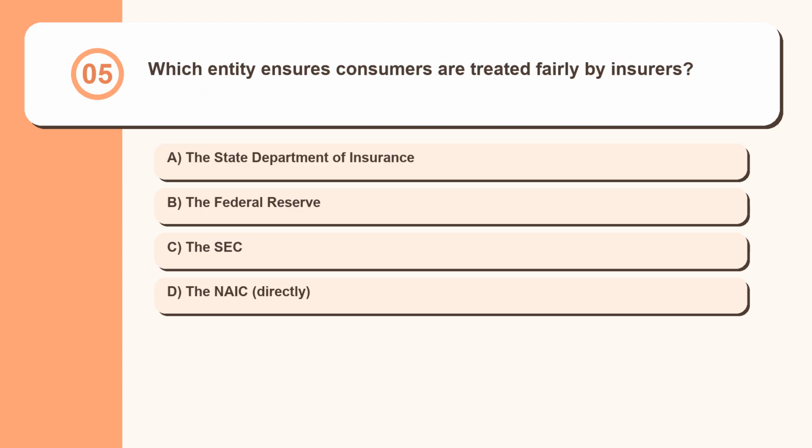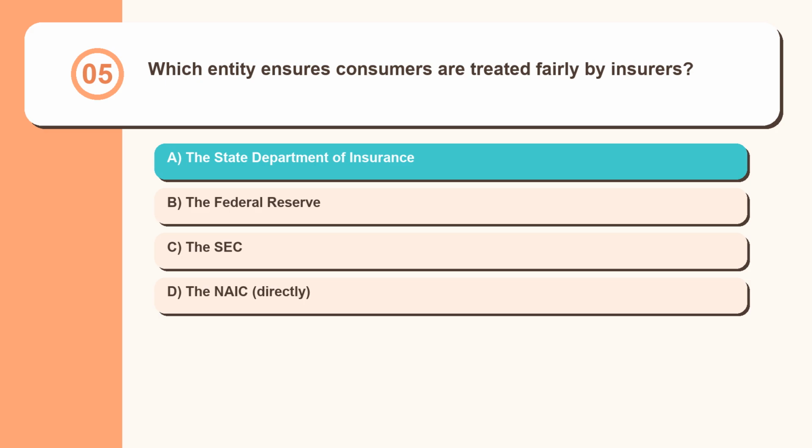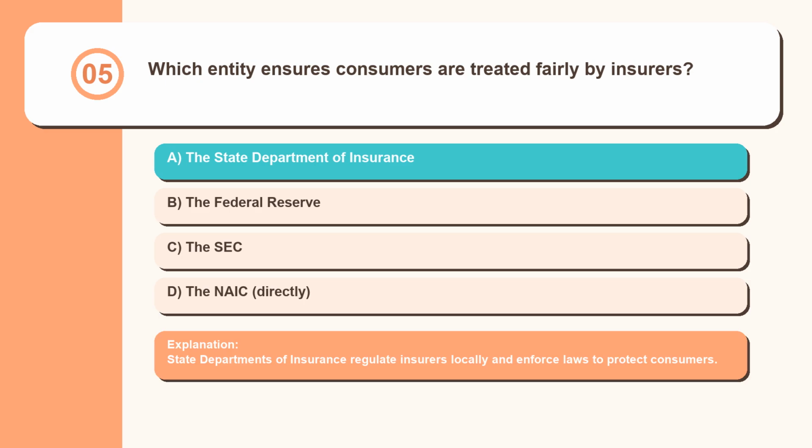Question 5. Which entity ensures consumers are treated fairly by insurers directly? The State Department of Insurance, the Federal Reserve, the SEC, the NAIC. State departments of insurance regulate insurers locally and enforce laws to protect consumers.